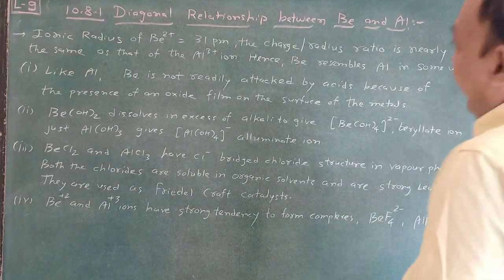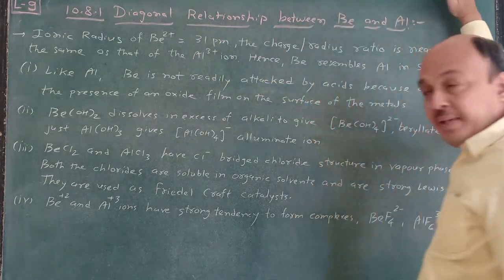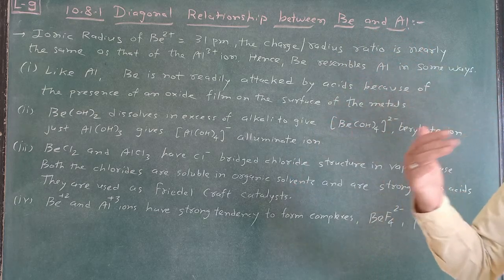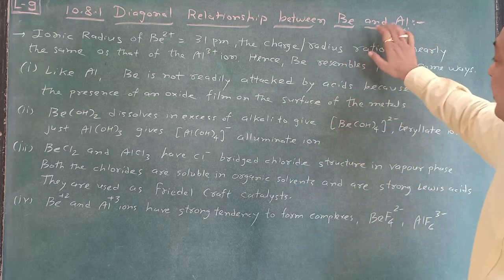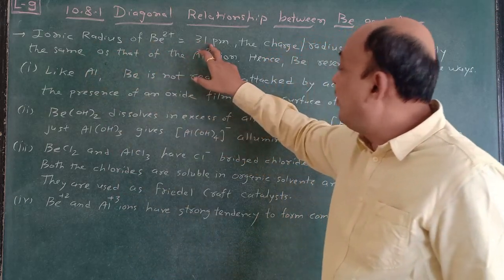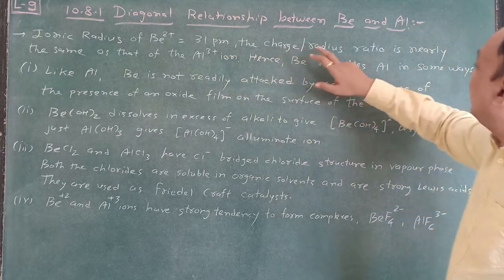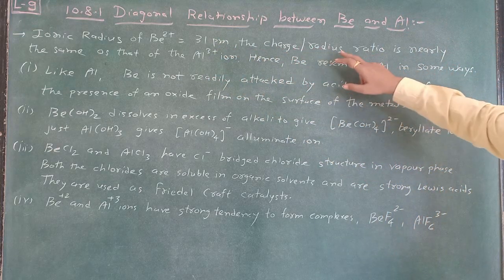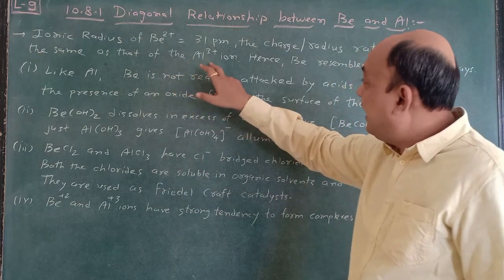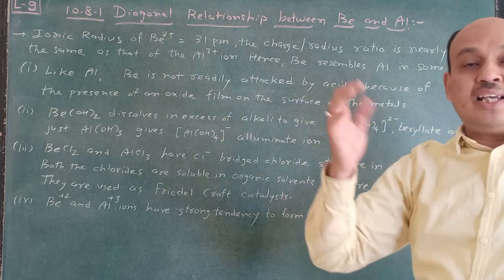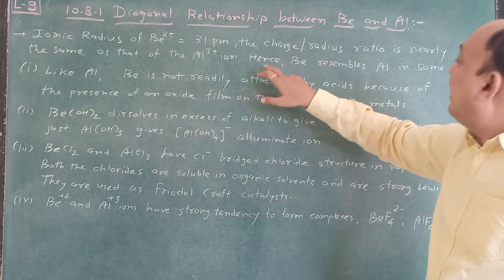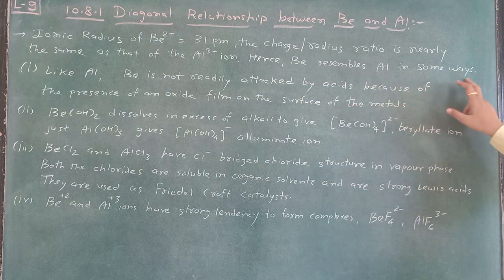Now here, 10.8.1, diagonal relationship between beryllium and aluminium. That is, in beryllium and aluminium, which type of similarity takes place? First of all, the ionic radius of Be2+ is 31 picometer, and the radius ratio is nearly the same as that of the Al3+ ion. That means the ionic radius of Be2+ and Al3+ is nearly the same, hence beryllium resembles aluminium in some ways.